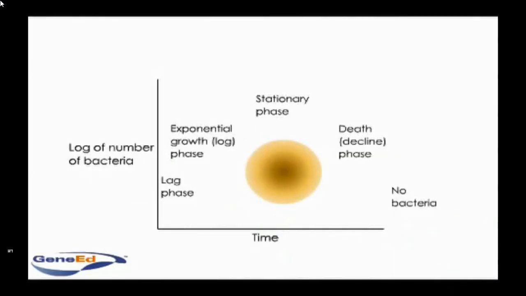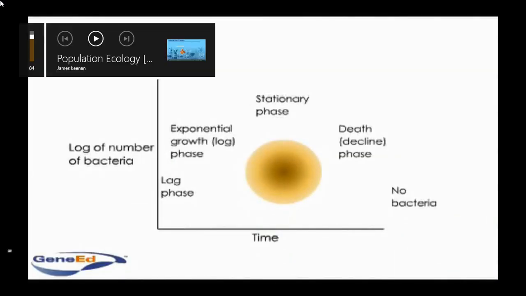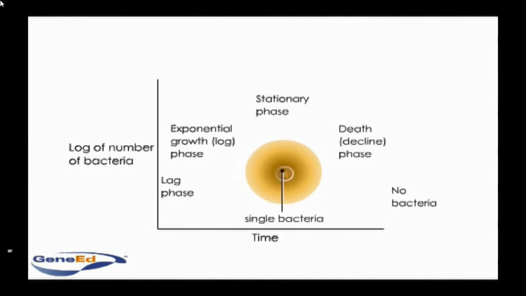Bacteria introduced into an environment abundant in needed resources grow in a specific manner. Initially, individual bacteria are still maturing and are not yet able to divide. This is termed the lag phase and can last from hours to days. During this time, bacteria are producing whatever proteins are necessary to live within the new environment.